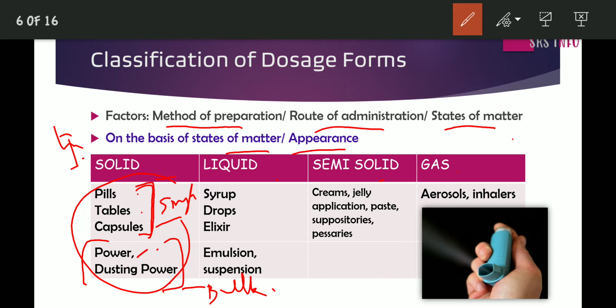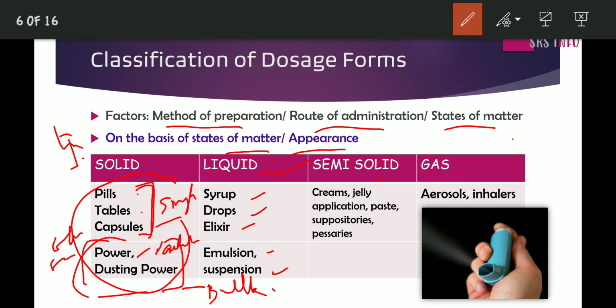In very rare cases, powder can be seen in sachets, just like electrolyte powder, ORS, etc. But in most cases, powder and dusting powders come under bulk containers, bulk dosage forms.